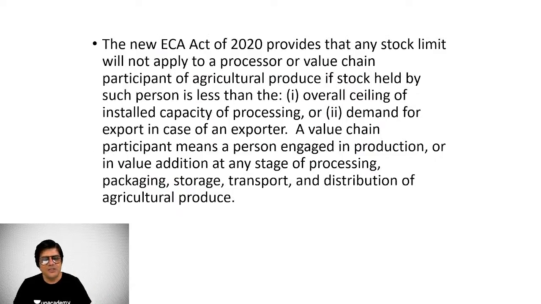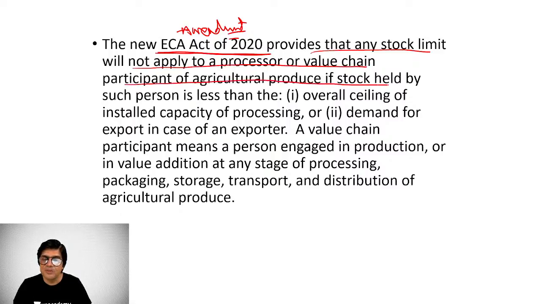the Essential Commodities Amendment Act of 2020, I should rather call it Amendment Act because it's an amendment of the 1955 Act, provides that any stock limit will not apply to a process or value chain participant of agriculture produce if stock held by such person is less than the overall ceiling installed capacity of the processing. उसकी overall ceiling processing capacity उससे कम है, या demand for export in case of an exporter.